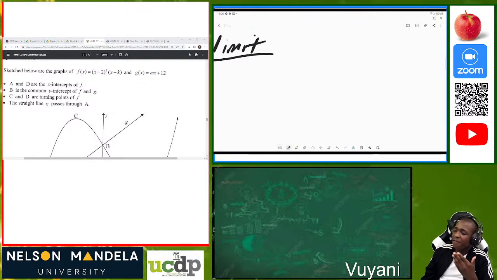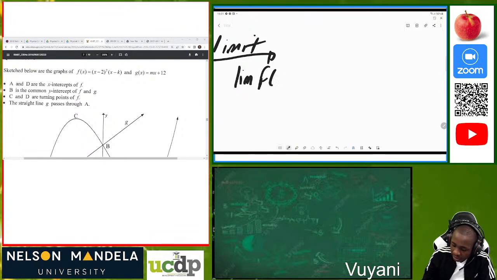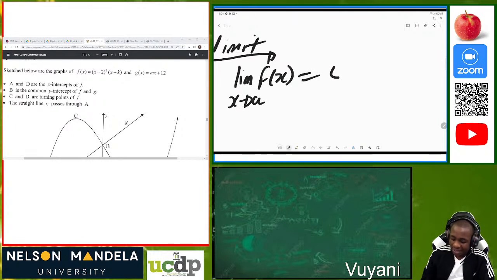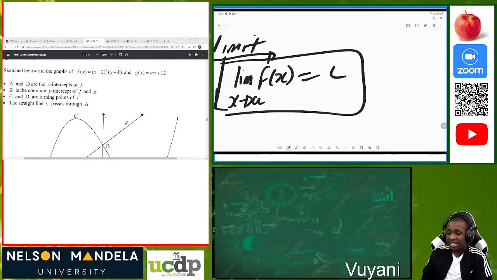The limit of f of x as x tends to a is L. So when we say the limit of f of x as x tends to a is equal to L, that's how you are supposed to read it, so that you can apply it logically. What does this limit mean? What does this statement mean?